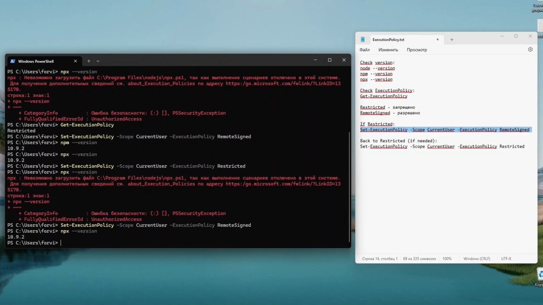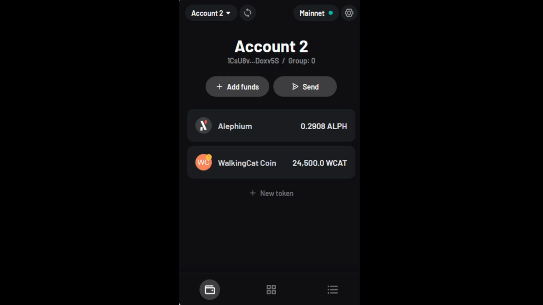I will check that script execution is allowed with the command npx --version. The terminal responded with the version number. Great, everything works. Congratulations! The preparation is complete.